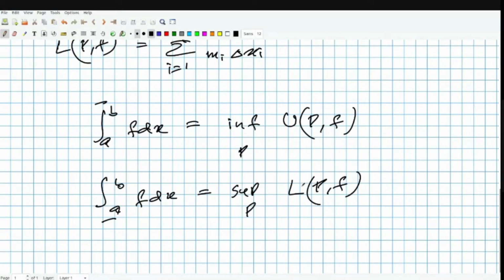So you consider these two numbers. Of course, these two numbers exist because the sets of U(P, f) and L(P, f), with P ranging over the partitions, are bounded sets. Hence you have these two numbers. Now, we say that a function f is Riemann integrable.